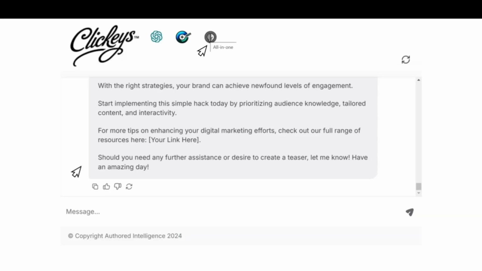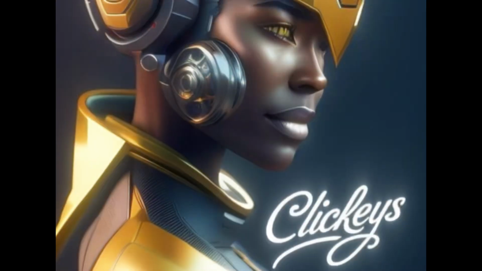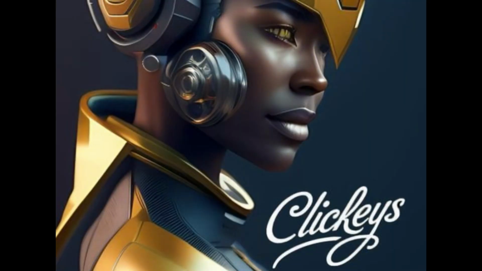Clickeys is an amazing tool where everything and everyone clicks, from the output to your target market.